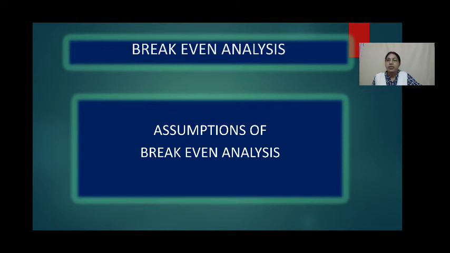The last assumption is that cost and revenues are linear over the range of activity under consideration. These are the main assumptions we take while preparing break-even analysis.